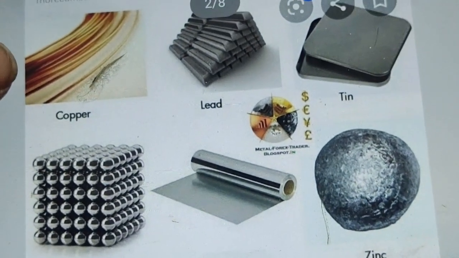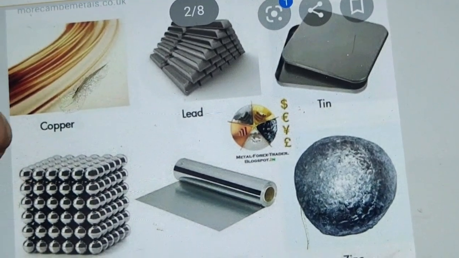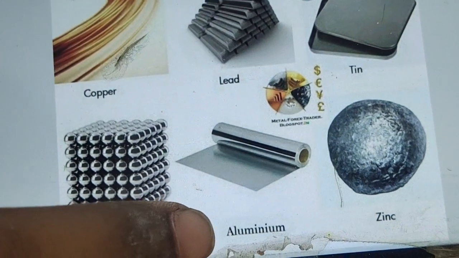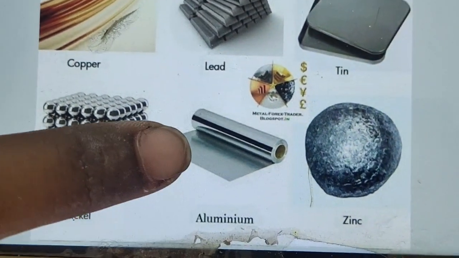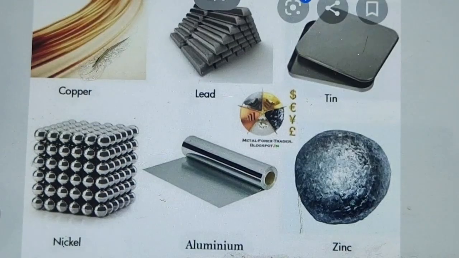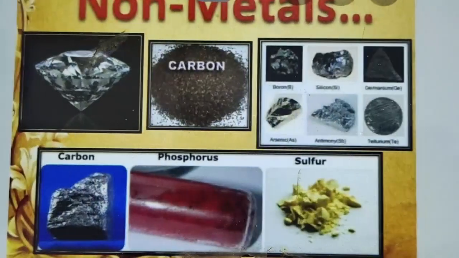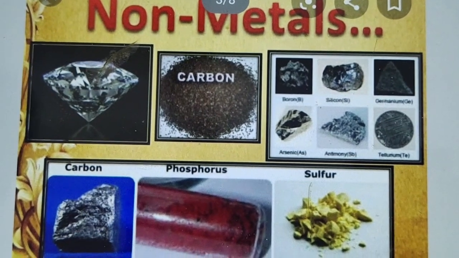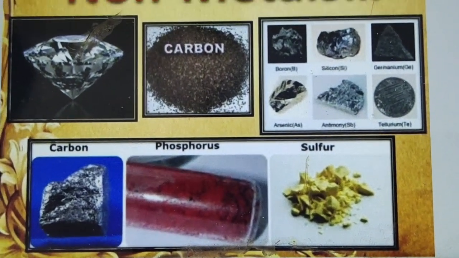So these are metals, conducting heat: copper, lead, tin, zinc and aluminum. This is an aluminum foil sheet, you see this, and after that there is a nickel substance. Okay, so the next one is non-metals. Non-metal means what? It's some salty substance.